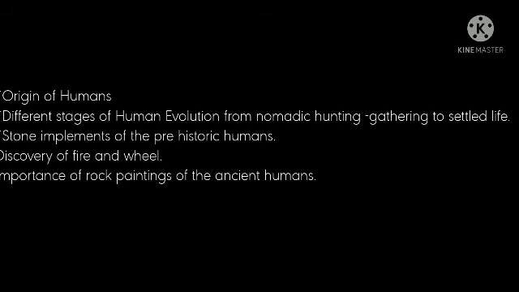See, children, in the beginning, man led a nomadic life and he engaged in hunting and food gathering. And after doing agriculture, he came to a settled life. He started to settle in one place. Then we have learnt about the stone implements of the prehistoric humans. How did he make stone tools and weapons with the help of flint stones? Then we have learnt about the discovery of fire and wheel. And we came to know the discovery of wheel made pot making easy. And then we learnt about the importance of rock paintings of the ancient humans.